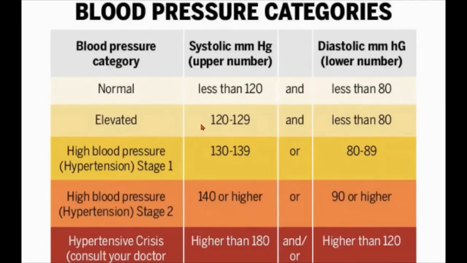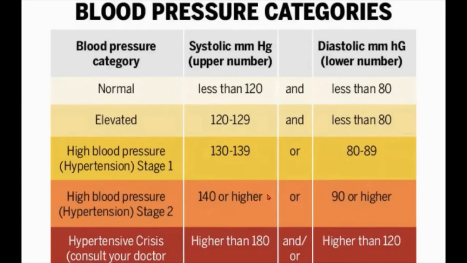Then elevated, that is 120 to 129 systolic and less than 80 diastolic. This is also related to normal only, because with this BP there is no problem. Then high blood pressure stage 1: systolic BP is 130 to 139 and diastolic level is 80 to 89. Then high blood pressure stage 2: 140 or higher and the diastolic level is 90 or higher.